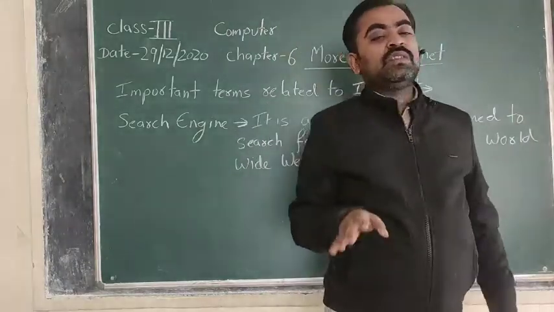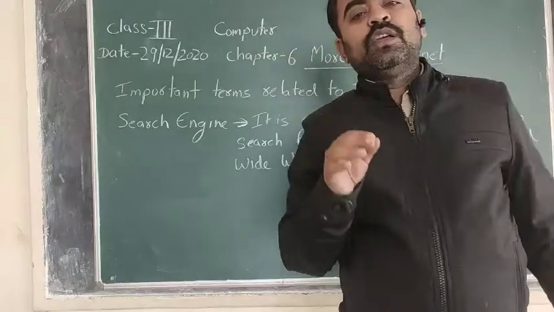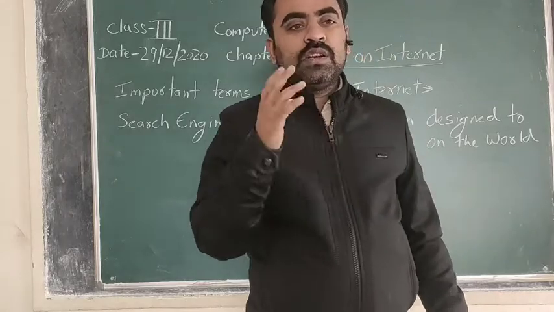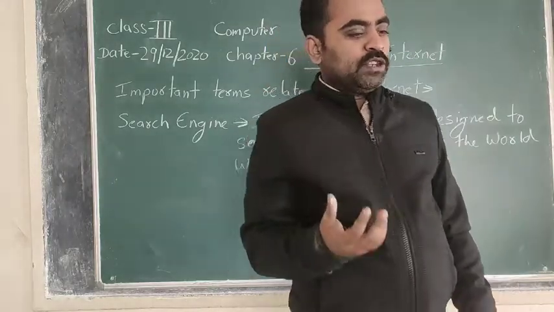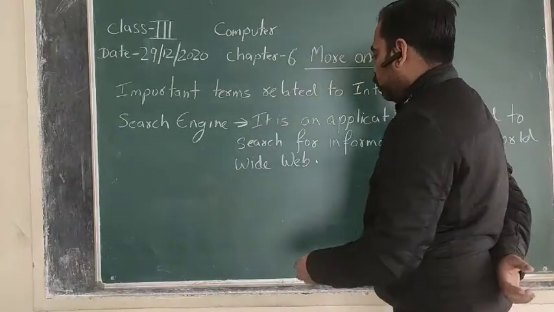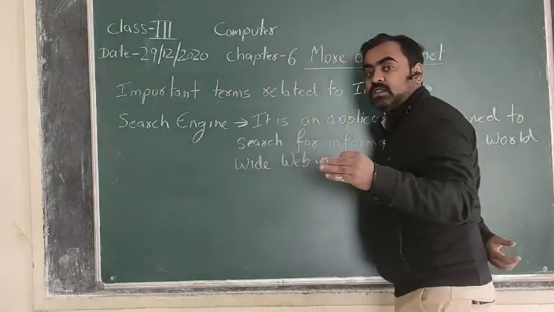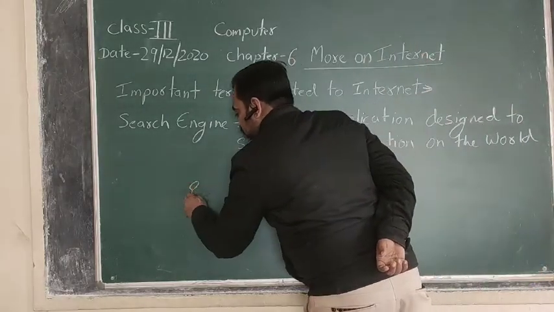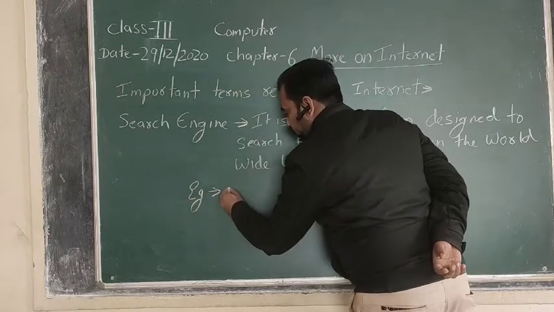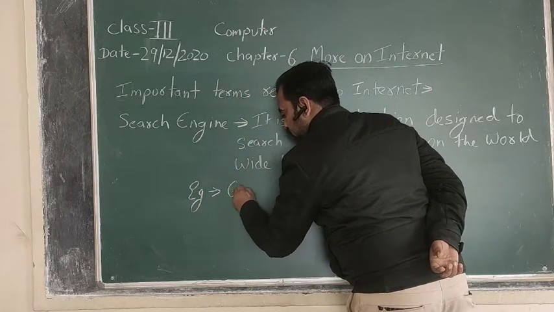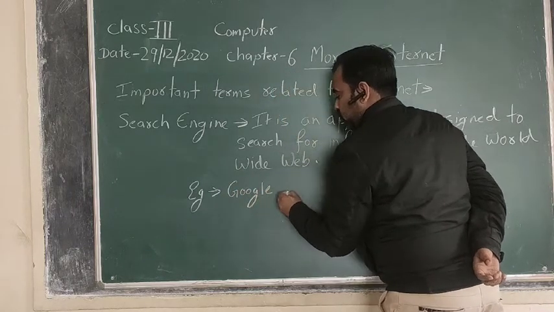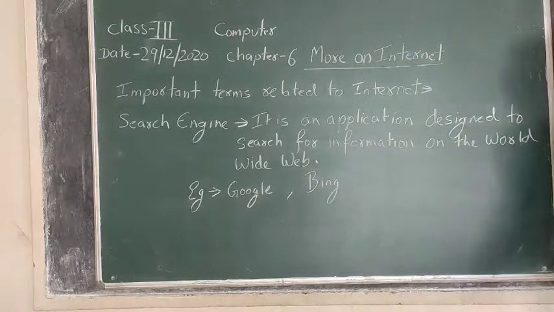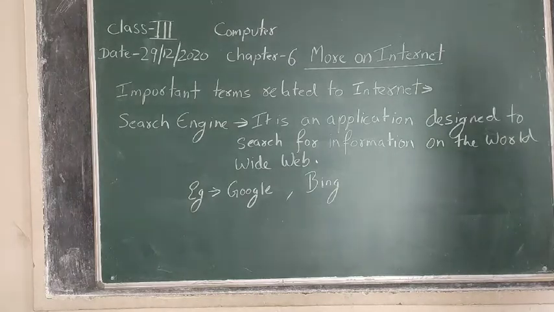You can open any search engine and just type it there, and it will show you thousands of results related to that particular topic within a fraction of a second. Examples of search engines, which you have already studied in the last chapter, are Google and Bing.